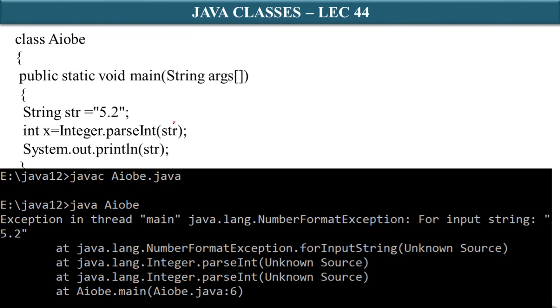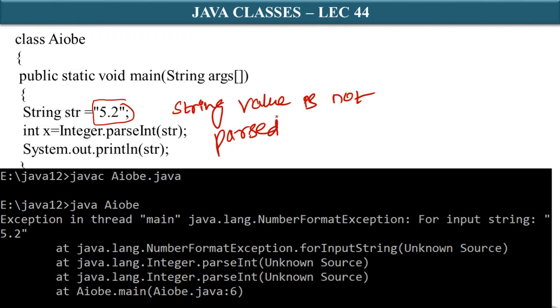This exception is raised when a string value, String str equal to 5.2, is not parsed successfully at runtime.